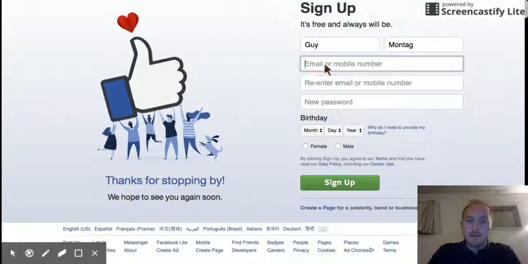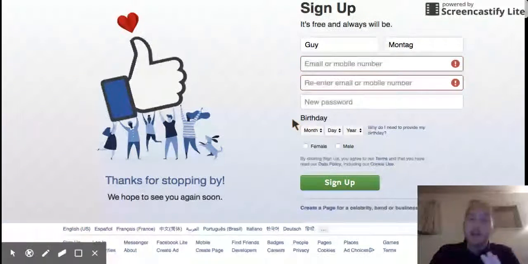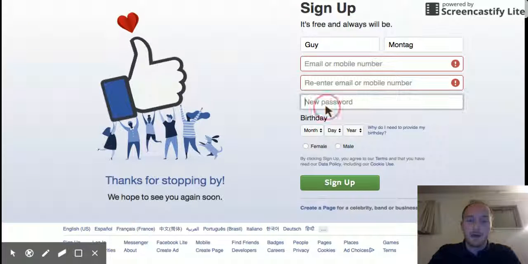Then I want you to select an email here and an email here. Now this is really important. These cannot be emails that are already associated with Facebook because otherwise they're already going to be taken. So try and find an email that you haven't associated with Facebook, or you can make a new account and do that here as well. From there, I want you to create a password and just type that in there for me. And then your birthday, it doesn't really matter.